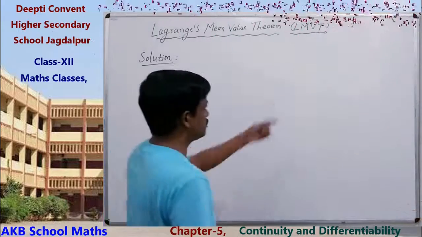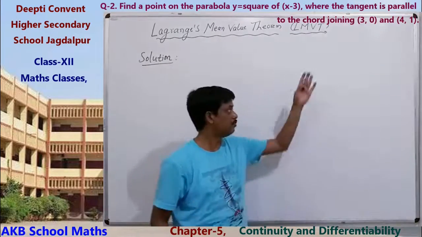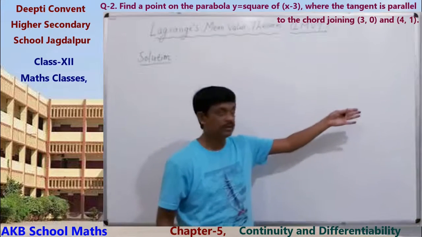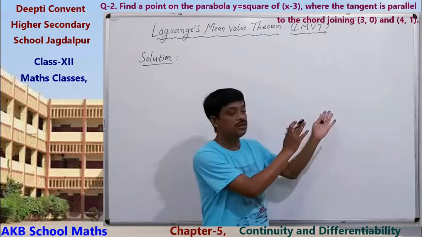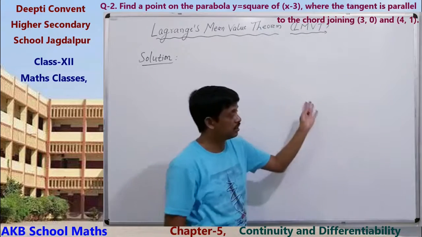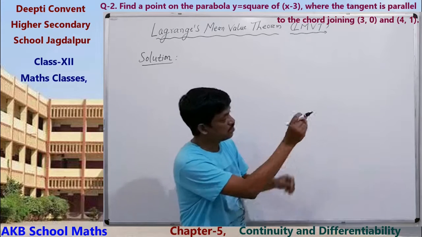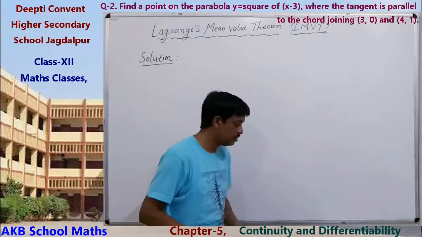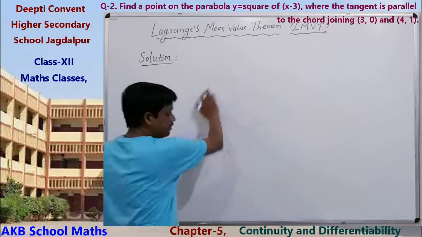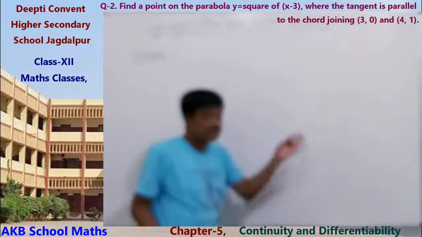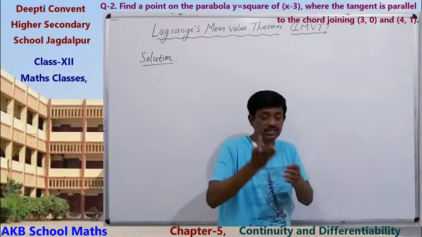Take another question. Find a point on the parabola y equals (x minus 3) square where the tangent is parallel to the chord joining the points (3, 0) and (4, 1). Let us solve it. Here the tangent is parallel to a line joining two points, that is a chord.